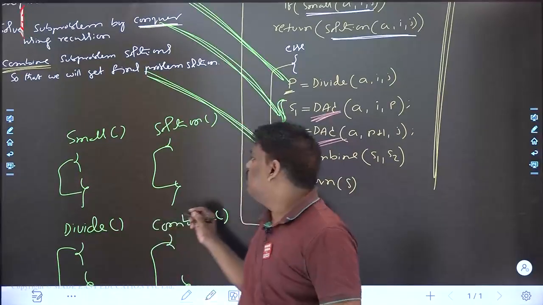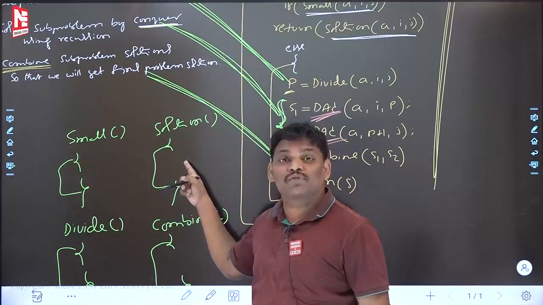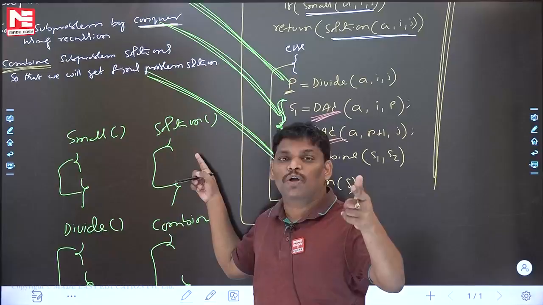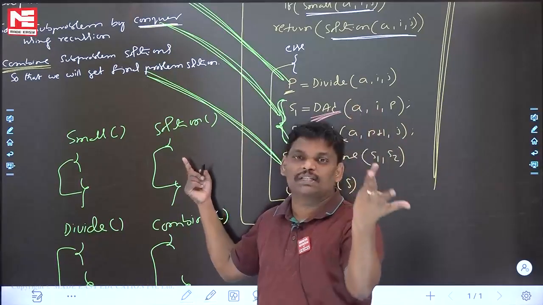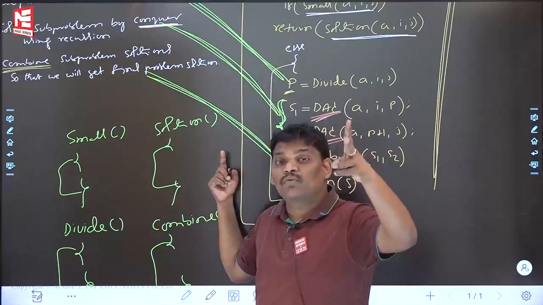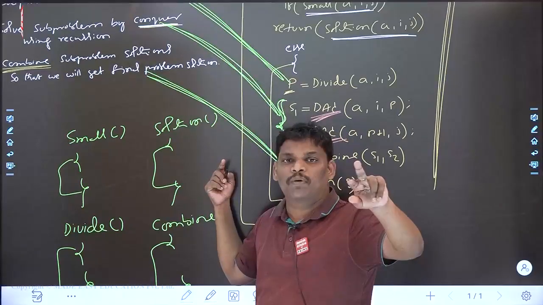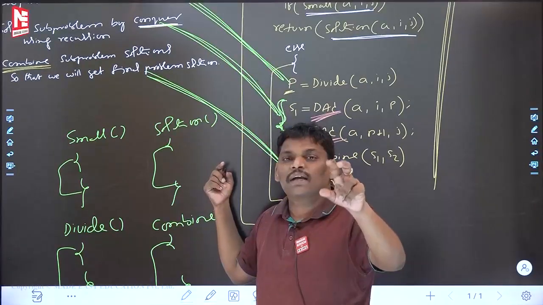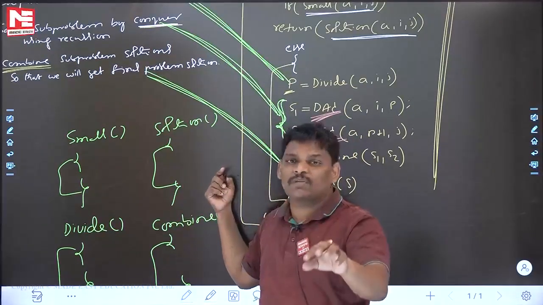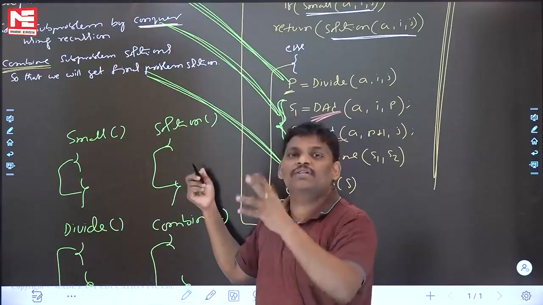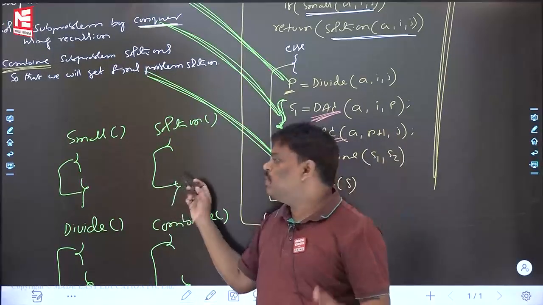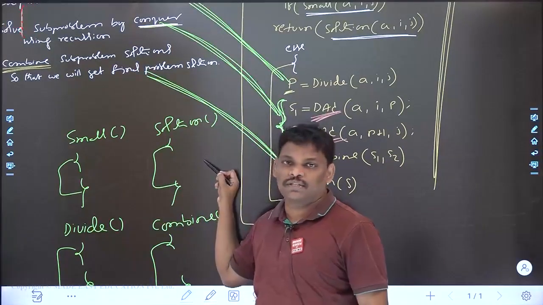Next one. Some people are asking, sir, what is the meaning of solution? Only one element, then it is a small problem. Return that element. That itself is sorting. Only two elements, that is a small problem. Then compare both elements. If the second one is bigger than the first, return as it is, otherwise swap them and return. So depending upon what counts as small, the solution will change.